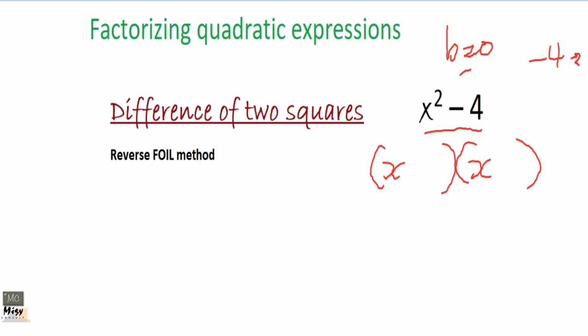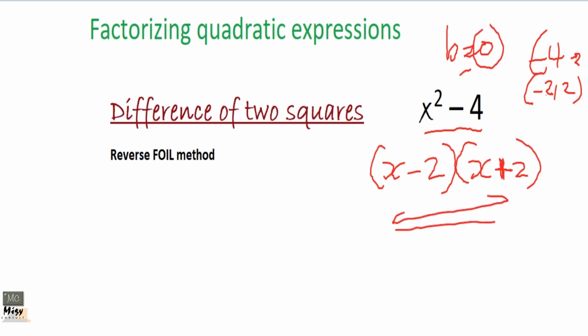That is b. So it is negative 2 times 2. You just put them there: negative 2 and plus 2. These two will give us negative 4, and when we add, we get 0. So we put them in. So it is x minus 2, x plus 2. We have just proven difference of two squares.